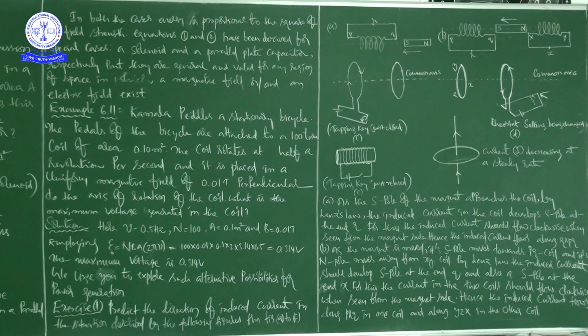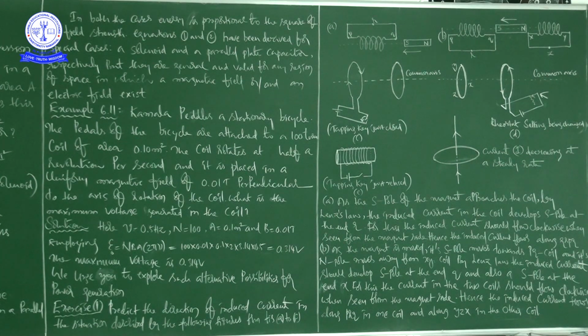First we have to write the given values. In any physics problem, before going to solve, first we have to write the data: the given quantities, frequency, number of turns, area of the coil, magnetic field. Now we are using this formula. How we got this formula, we discussed in the theory. By using this formula, we substitute everything.